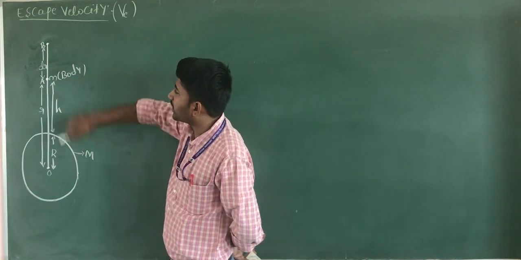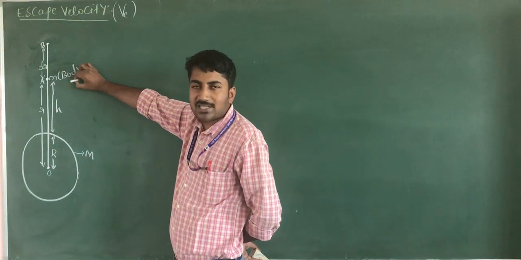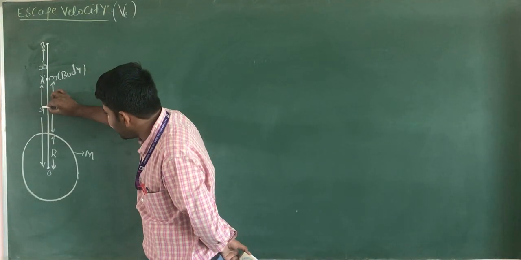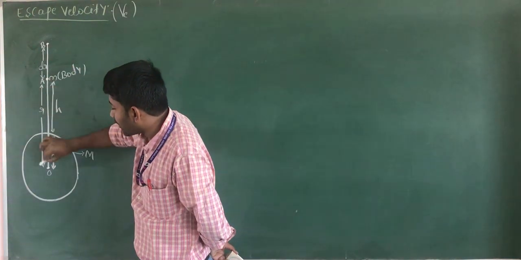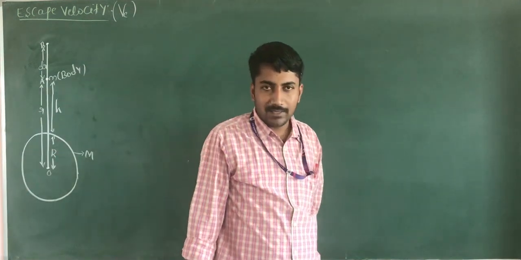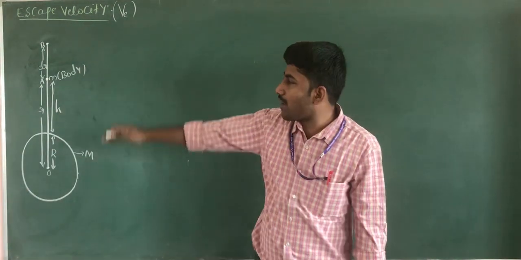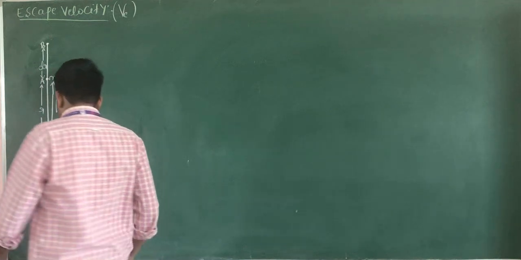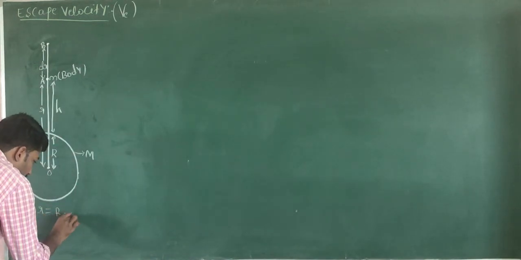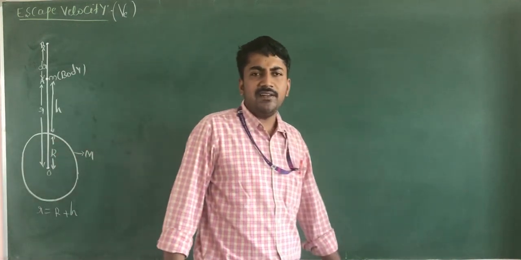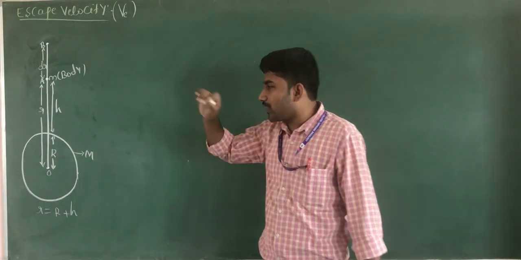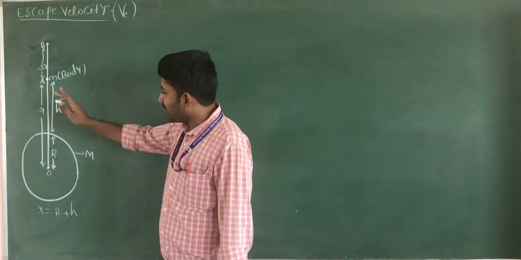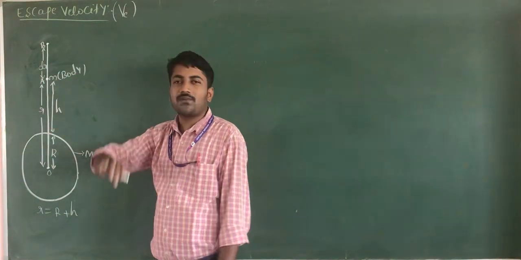From the earth's surface we throw this object. Here small m is the mass of the body above the surface of the earth at a height h, and small r is the distance between the mass of the body and the center of the earth. Small r is equal to capital R plus h. Capital M is the mass of the earth, R is the radius of the earth, and h is the height of the body from the surface of the earth.